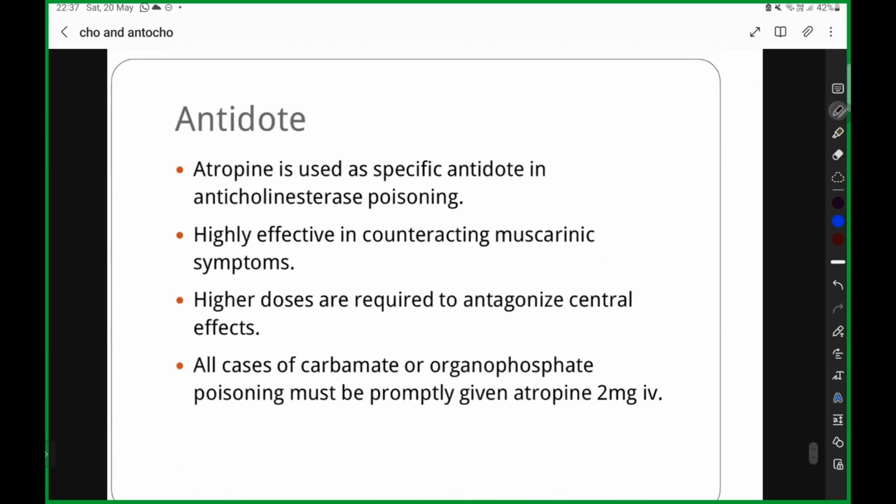Antidote. Now this is very important. The second part of your question comes as atropine or belladonna poisoning. Overdose of atropine and belladonna poisoning is going to cause hyperthermia, palpitation, flushing, restlessness, delirium tremens, psychosis, convulsion, coma. All this is going to occur, and in toxic doses, CNS stimulation is followed by depression of your circulatory and respiratory centers. Therefore, it is going to cause respiratory failure. So what are you going to give? Atropine is used as a specific antidote in anticholinergic poisoning.